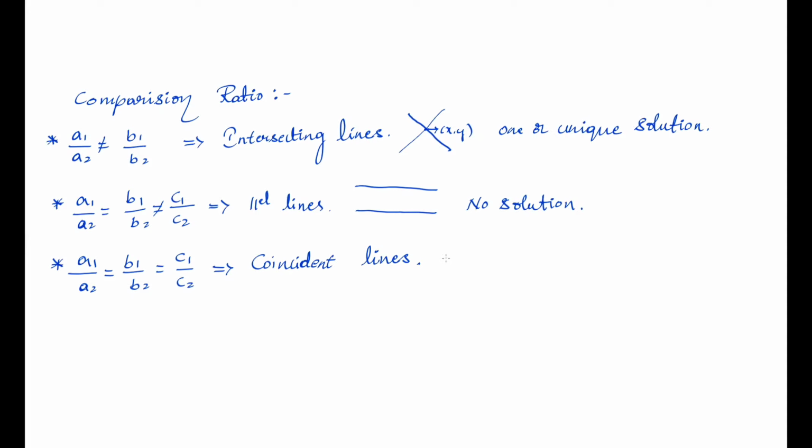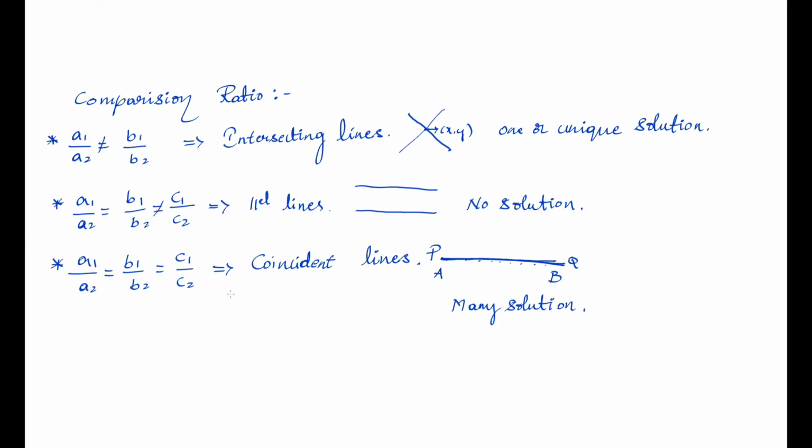How is that possible? Take one line as AB, and another line which overlaps on it, called PQ. Each and every point coincides, so it has infinite, many solutions.